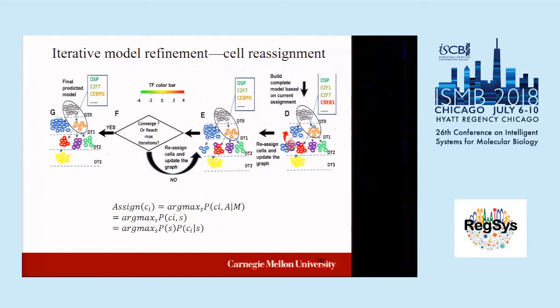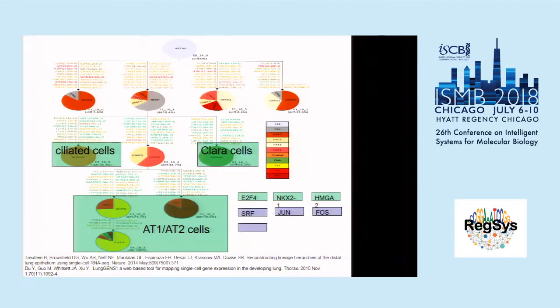So that means kind of iteration. We keep doing this. We keep re-estimating and reassigning until it converges, and that will be our final model. But in this process, the regression, the classifier, is also working. So with lots of regression, the coefficient for some TFs may be shrunk to 0 if the TF is not important. So in this process, it will select the most important TFs for the differentiation process. So that pretty much is the model.